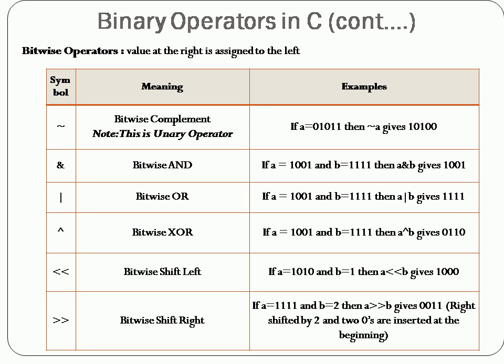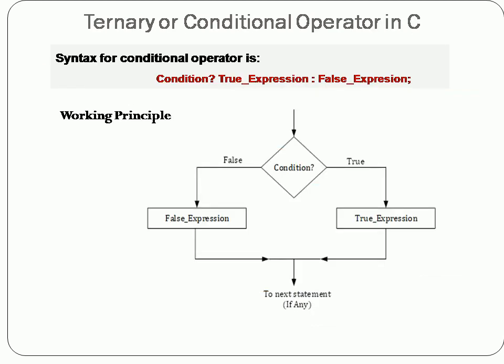So these are all bitwise manipulation. It manipulates the individual bits, so it is called bitwise operators. The next one is the ternary or conditional operator. This is the last operator in the C programming language.